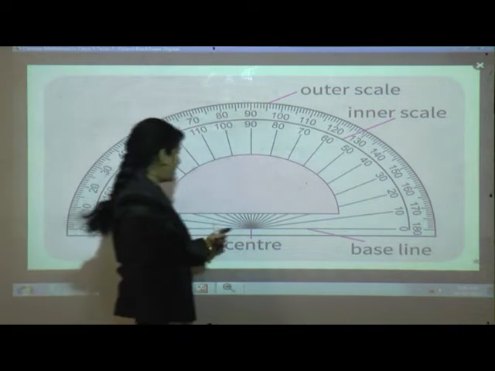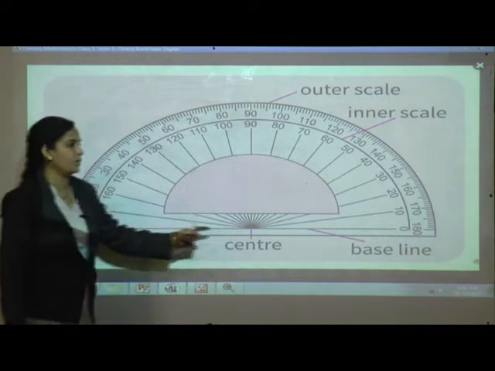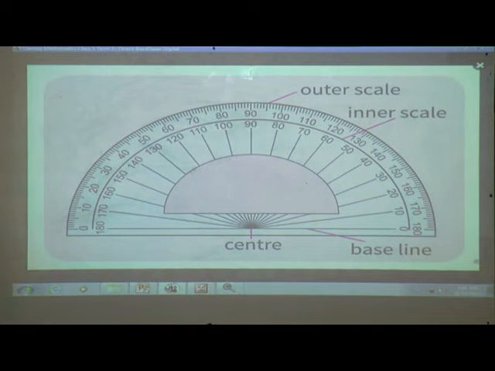This is the baseline and this one is the center of the protractor. Okay. Now, see, the protractor has two scales on it, an inner scale and an outer scale of numbers beginning from 0 to 180.